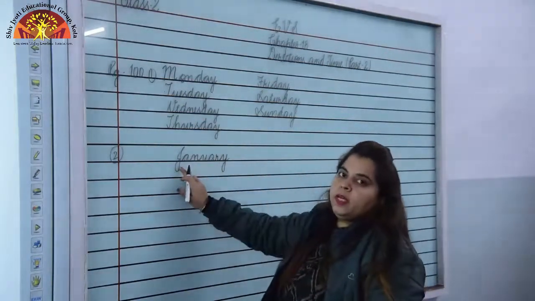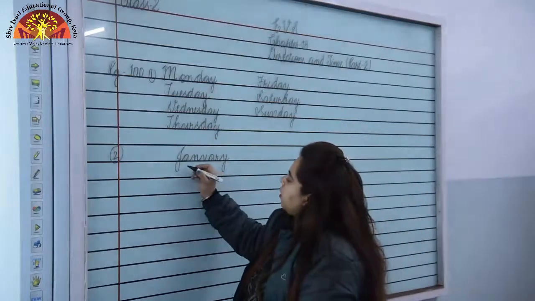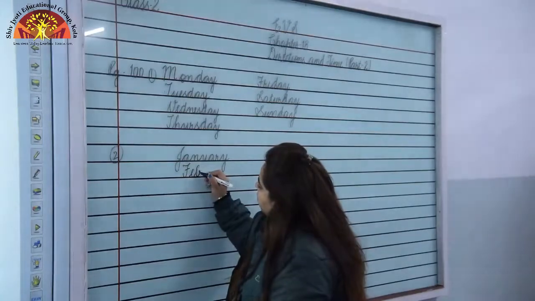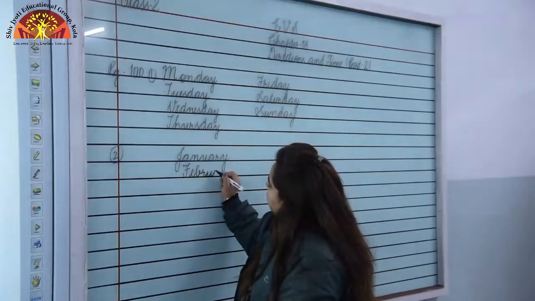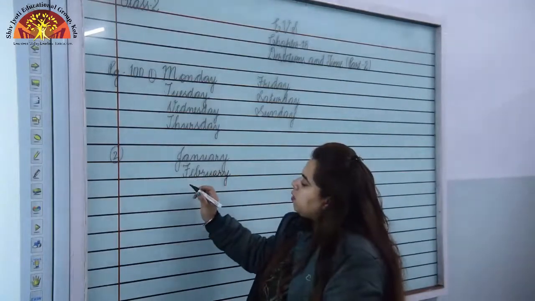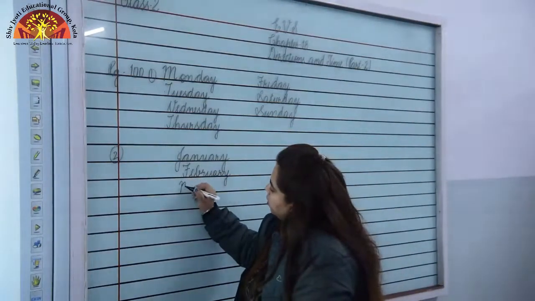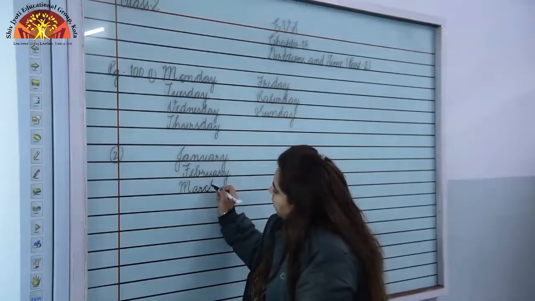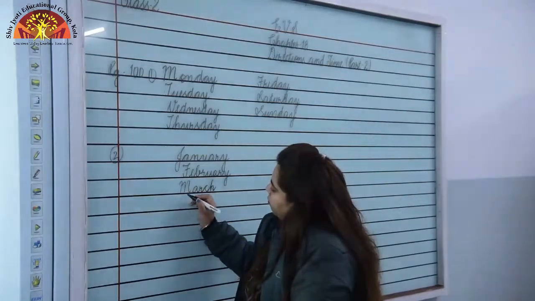First letter will be capital, J will be capital. Second is February, F-E-B-R-U-A-R-Y. F will be capital children. Next is March, M-A-R-C-H, March. M will be capital.